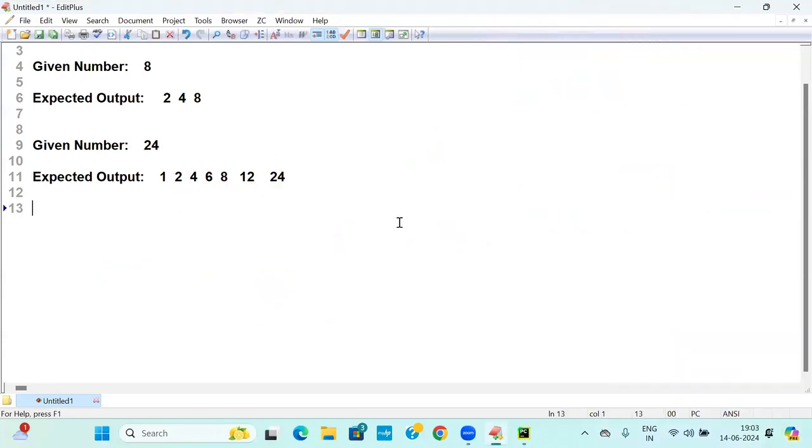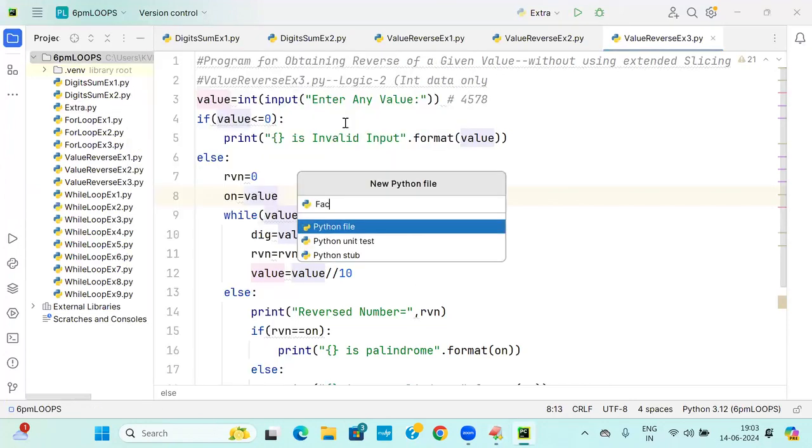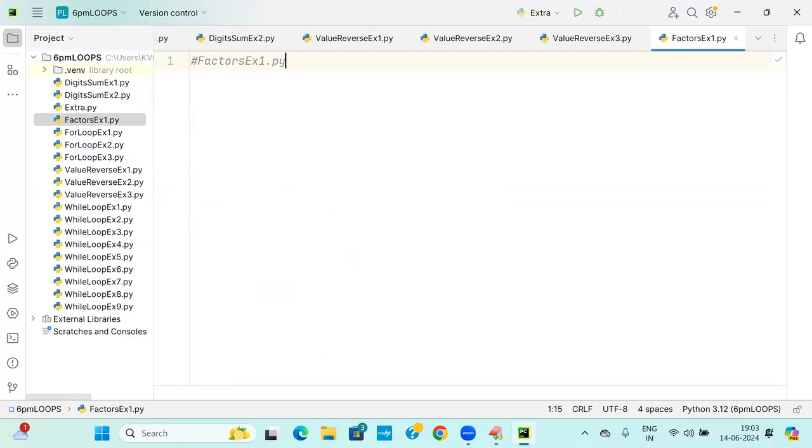Shall I write the code? So I am using an if condition inside the while loop today. Let us carefully try to follow. Let's go to the next one. What is this now? Factors. Example1.py. Simple, so I am going to write it. Program for obtaining the factors of a given number.